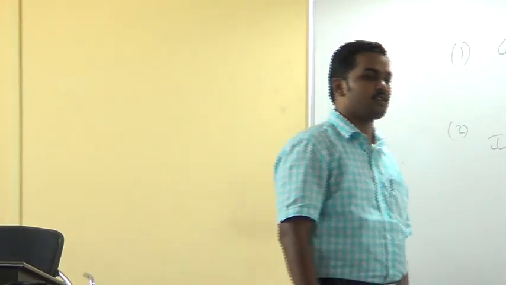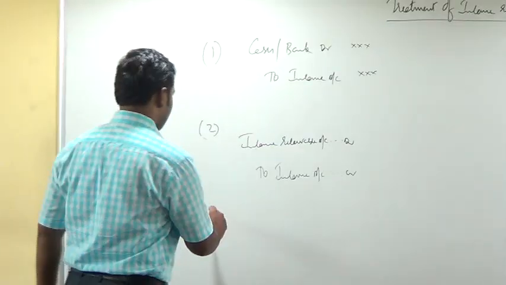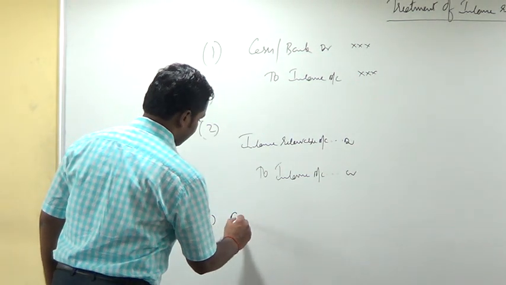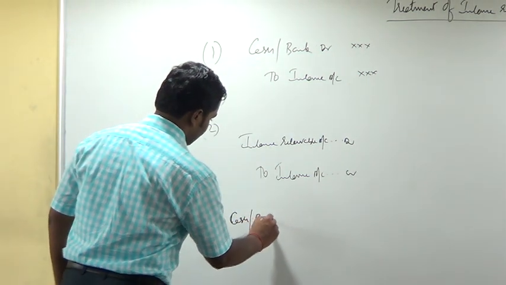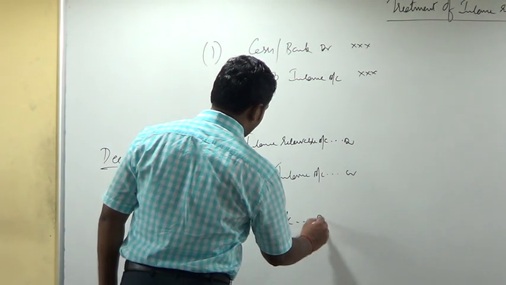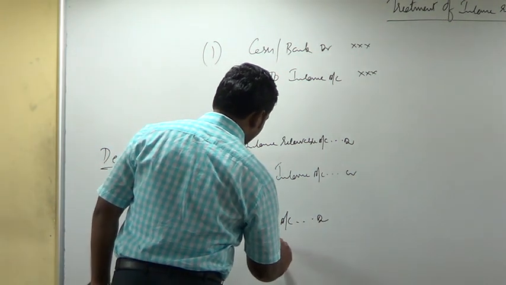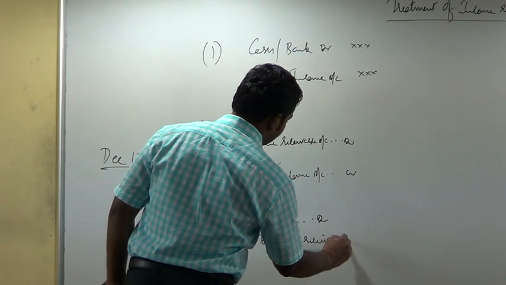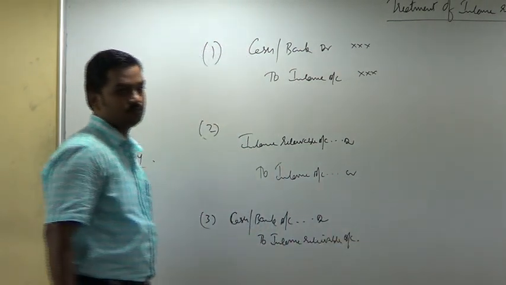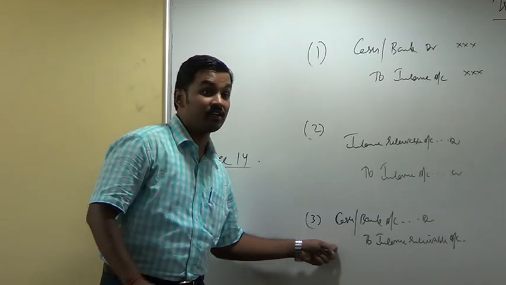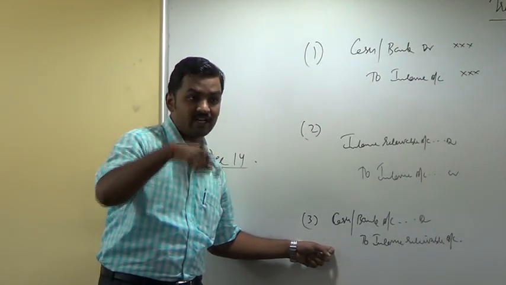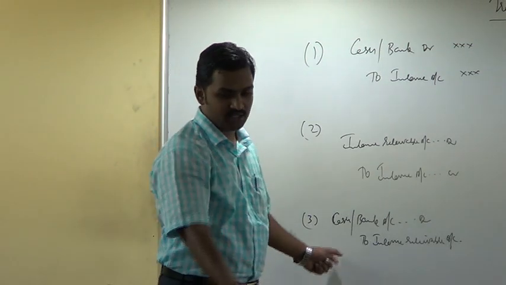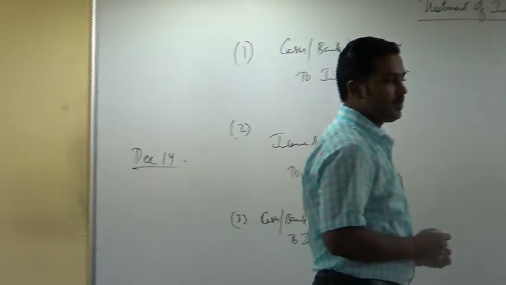Cash or bank account debtor to income receivable account. When will you pass this entry? Not in the books of the current year, in the books of next year. Write that. This entry will be passed in the books of next year.